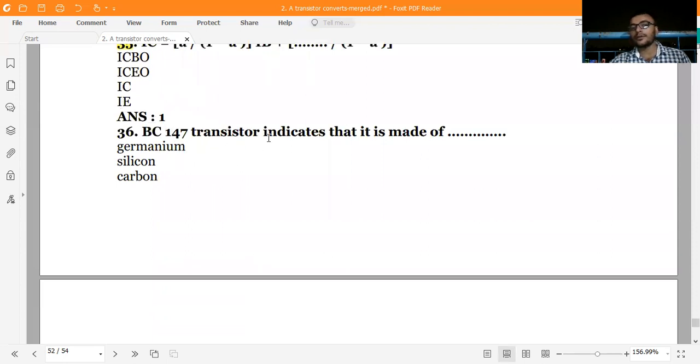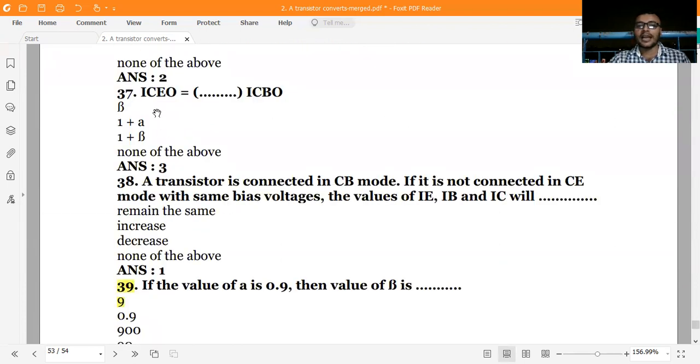BC14 transistor indicates that it is made of silicon. This is very popular, generally used by people for making circuits. IC is equal to beta plus 1 times IB. You see, they are revising the formula. Just remember this.